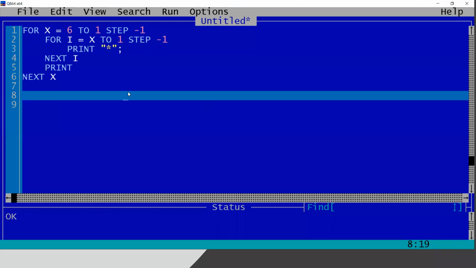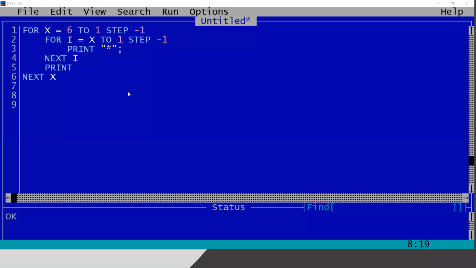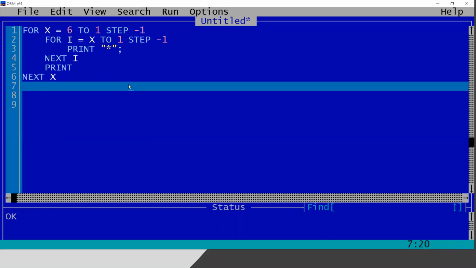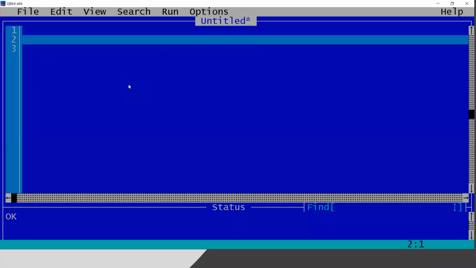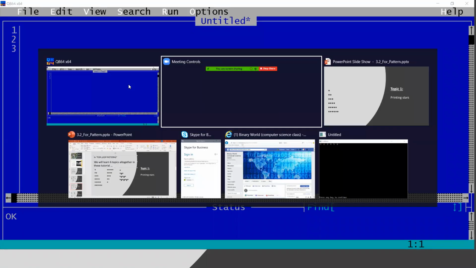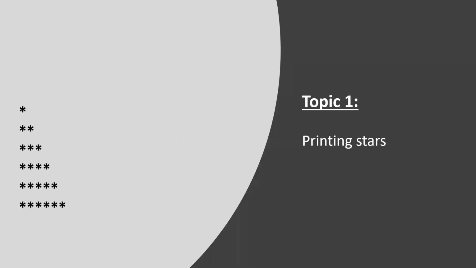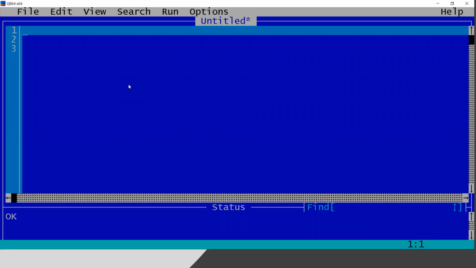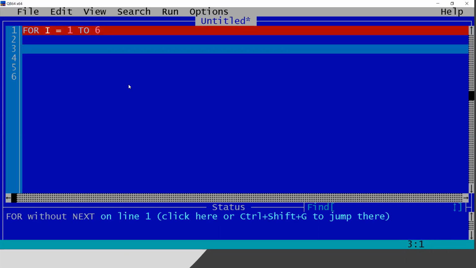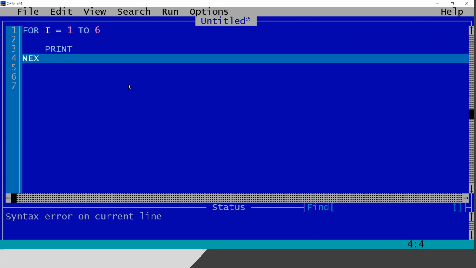So what I will do, let me delete everything. So here in the program, they are asking for 6 lines. So I will try to think it in a different manner. So I will try for I equals to 1 to 6 for the 6 lines. And after each line, I will try to print a new line and the next.